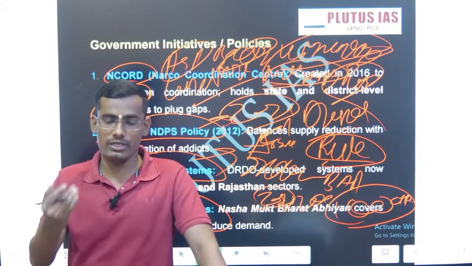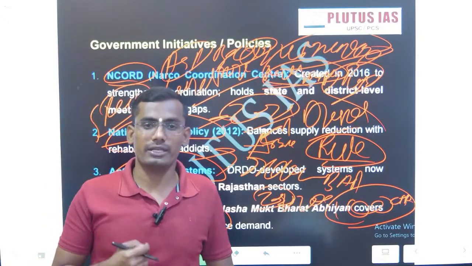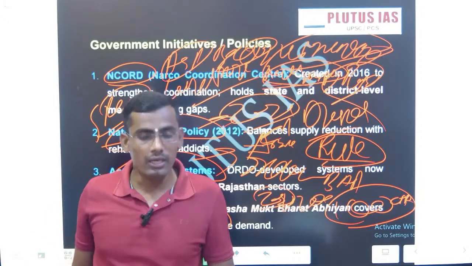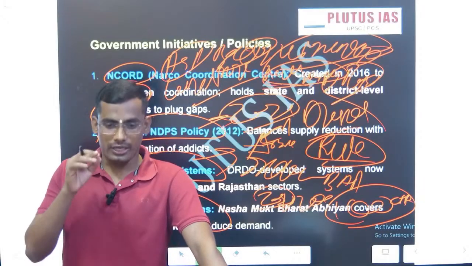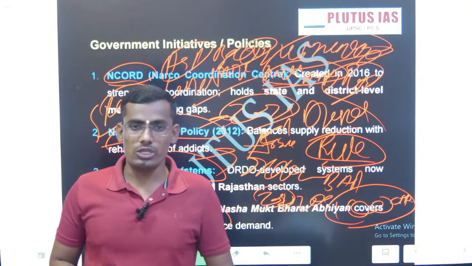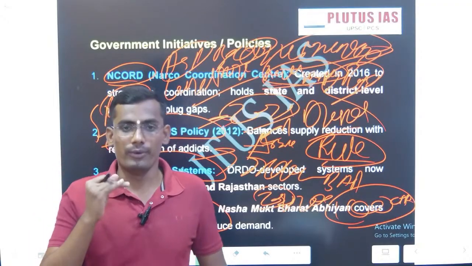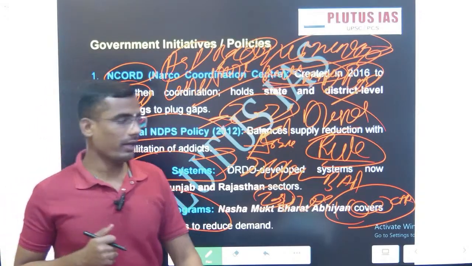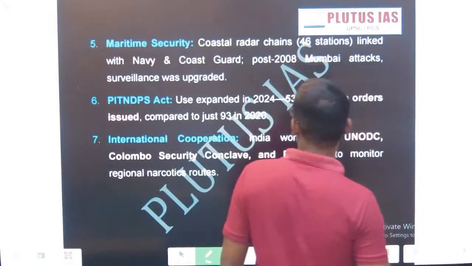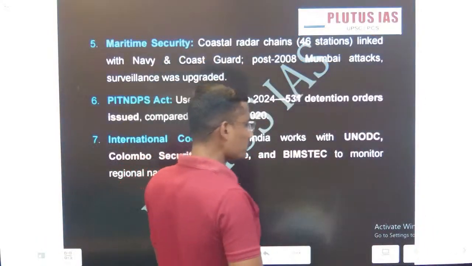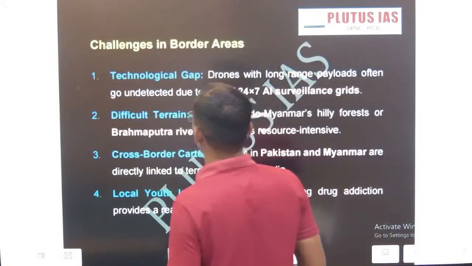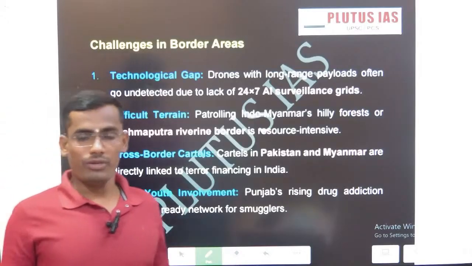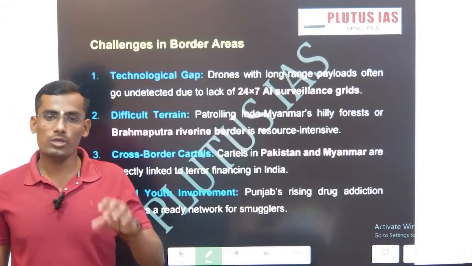Earlier we generally thought that the northeast is far away, but the northeast is now the frontier of India's developmental policies. Connectivity, laws, institutions, all these initiatives will help to reduce the security challenges in the land border areas. Despite this, we still have some challenges. Apart from this, what additional measures can be taken? Before that, with these many policies and institutions we have set up, there are still persistent issues.